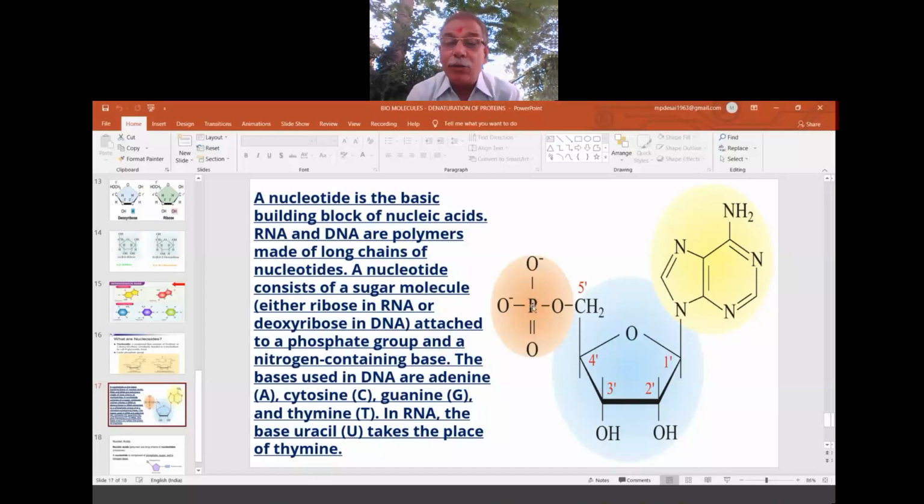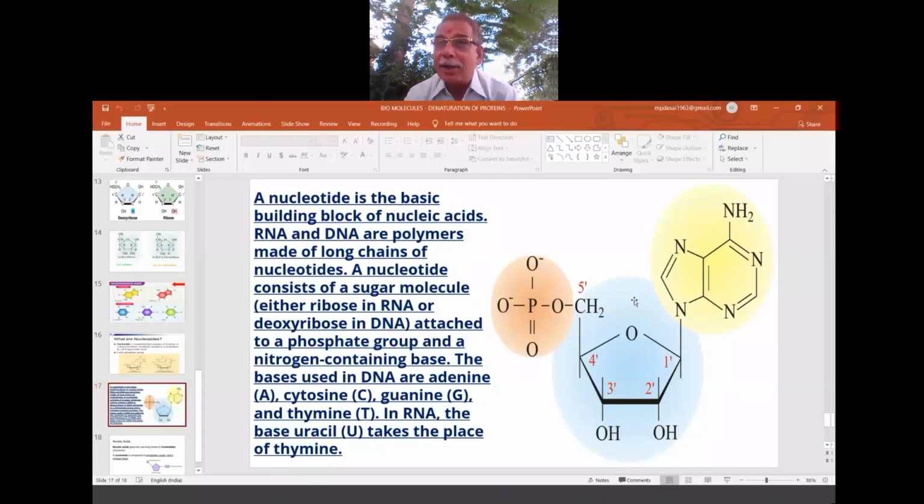Nucleoside is only sugar and the base. Nucleotide has, along with the sugar and the base, a phosphate linkage on the 5th prime carbon atom of the sugar unit. If all three are there, that becomes a nucleotide.